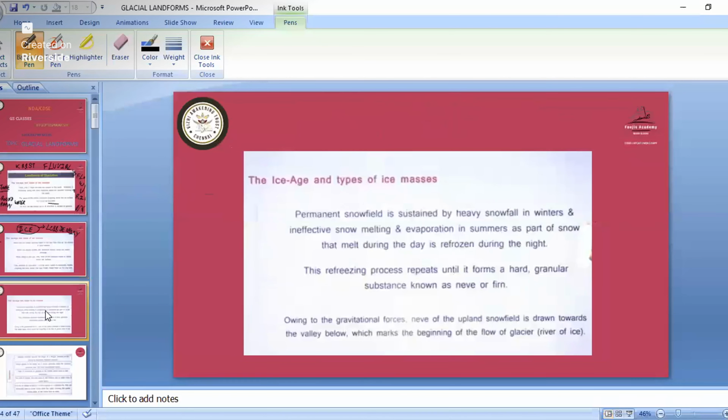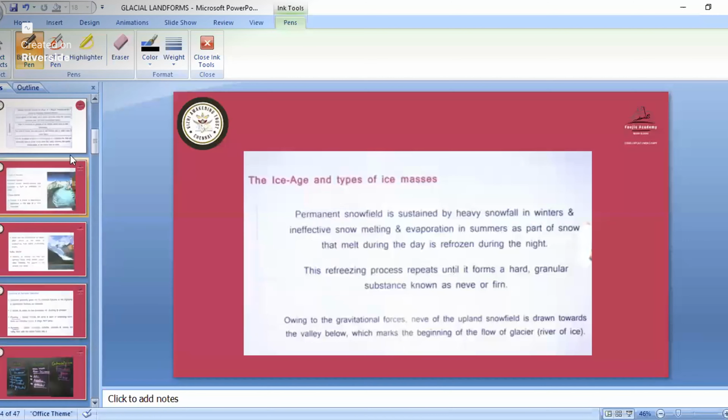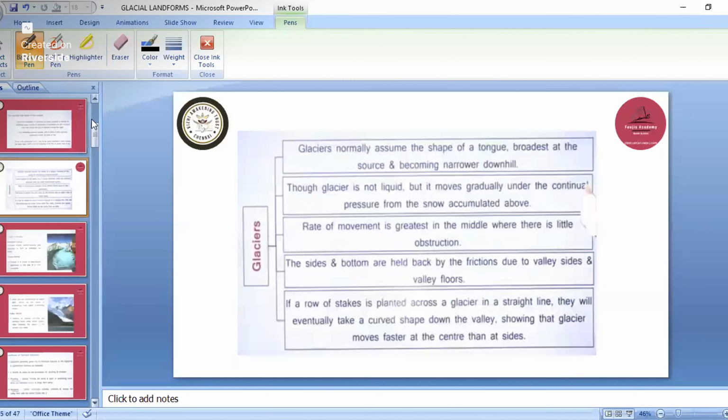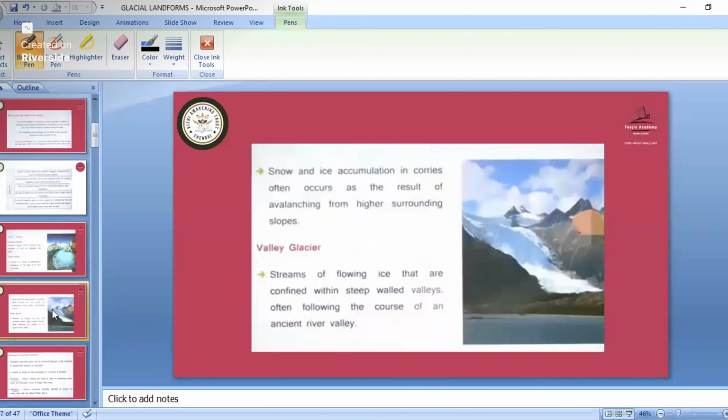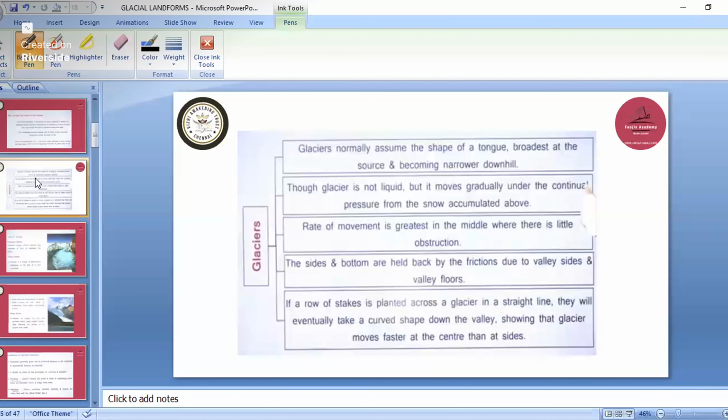So these are all the introductions. In that we have the snow field, then refreezing happens: in the daytime it melts, then again at night it refreezes. So these are all the introduction of ice caps. Because of ice caps and ice sheets, they take the shape of glaciers. So a group of mountains where they have the ice caps is known as a glacier.